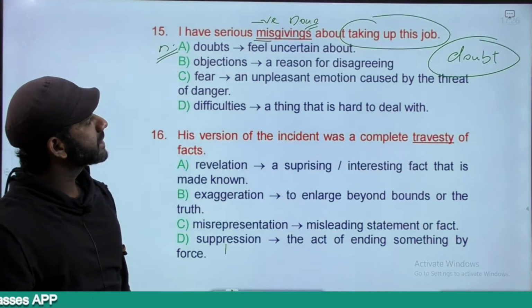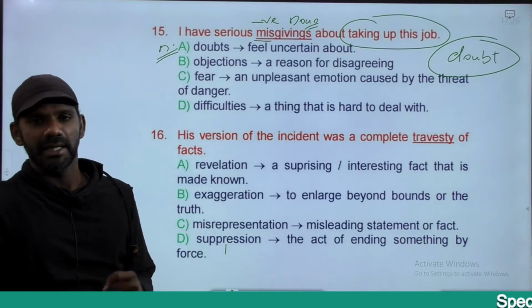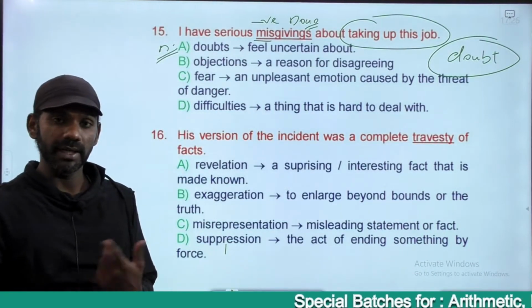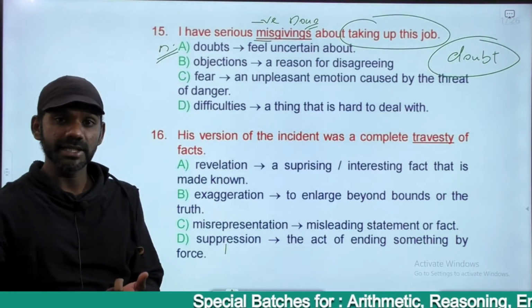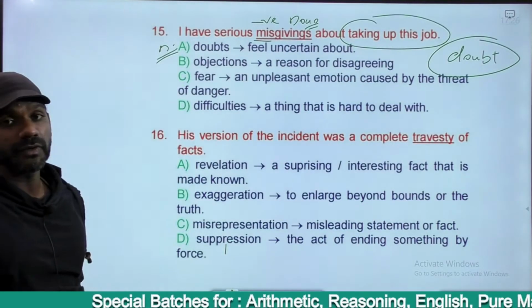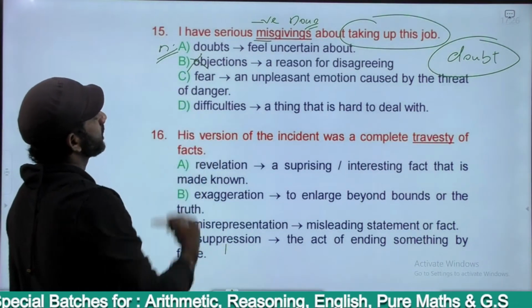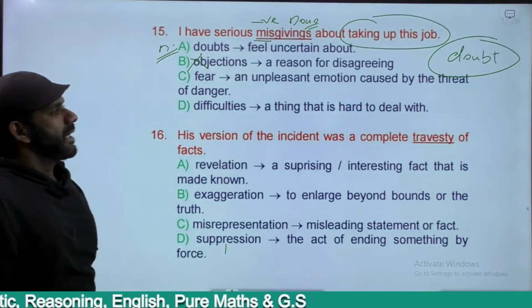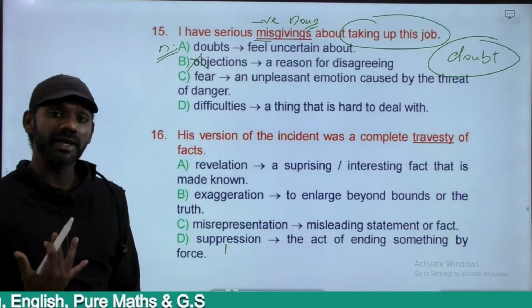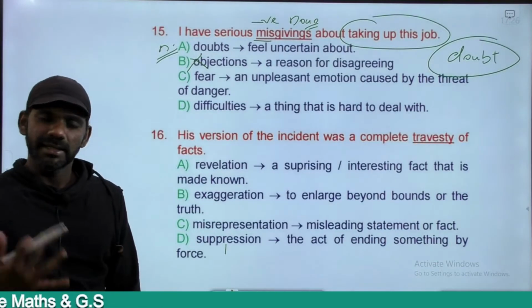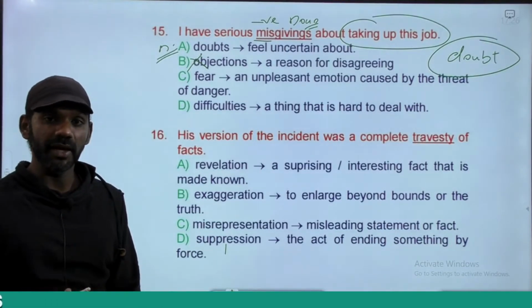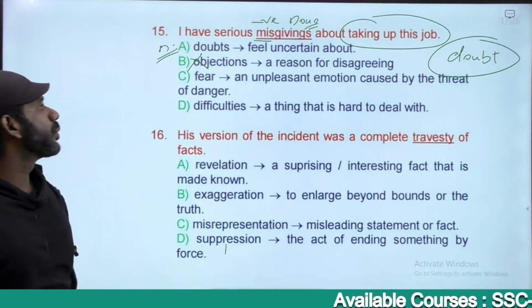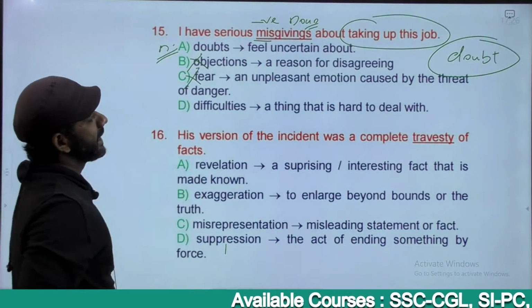Objections, a reason for disagreeing. I object to means I oppose you, I offend you, I go against you, I contradict you. That's the meaning. Does not fit the meaning of the word misgivings, eliminated. Fear is an unpleasant emotion caused by the threat of danger. An unpleasant emotion that we have, it is in no way pleasant. An unpleasant emotion that we have when we face some threat or some danger is called fear. Not related to the word misgivings, eliminated.